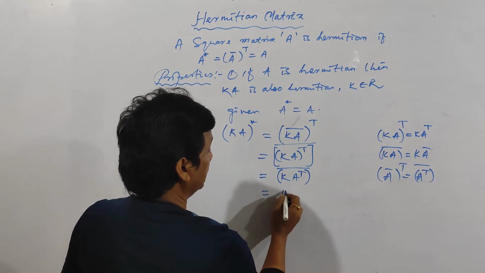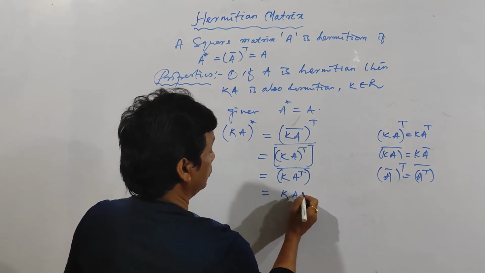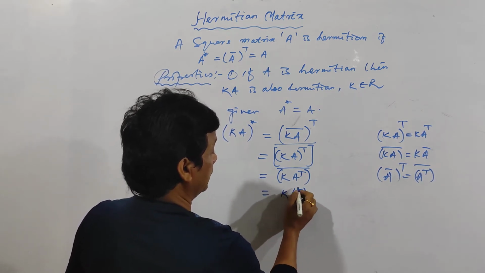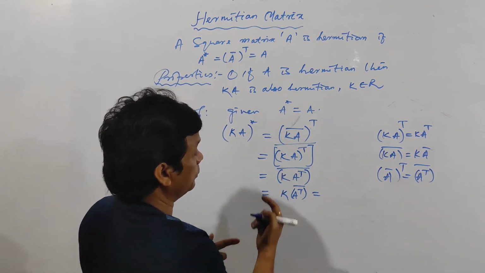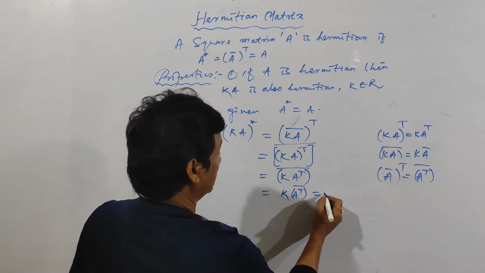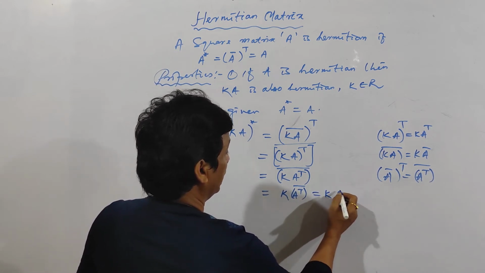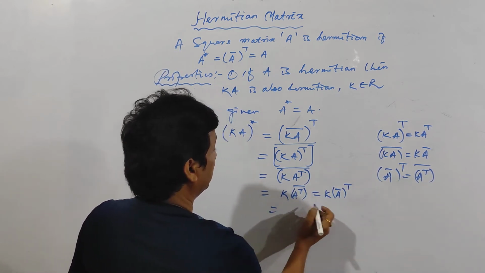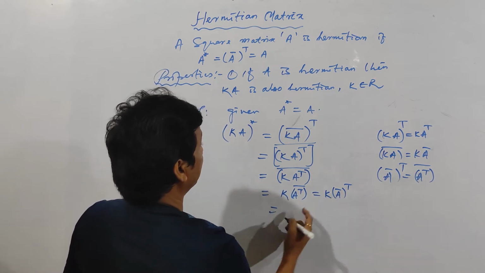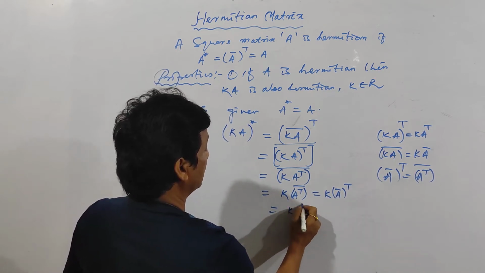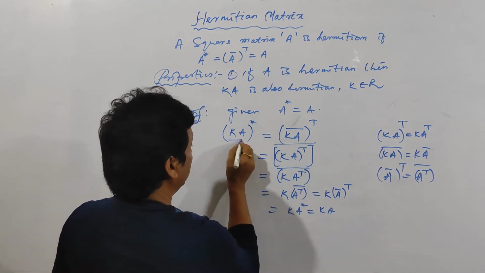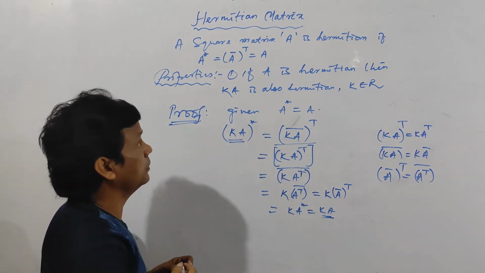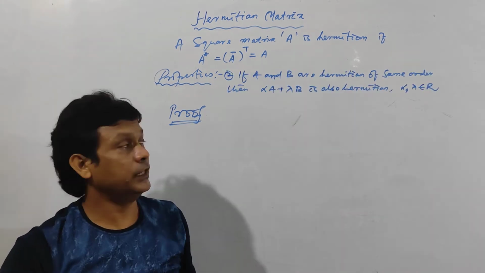I can write k into A transpose whole bar, because k is a real number, so the conjugate of k will be the same thing. So it will be k into A bar transpose, and A bar transpose is A star. Clear? k into A star, and A star is equal to A. So it is equal to kA. So kA star is equal to kA. So kA is Hermitian.